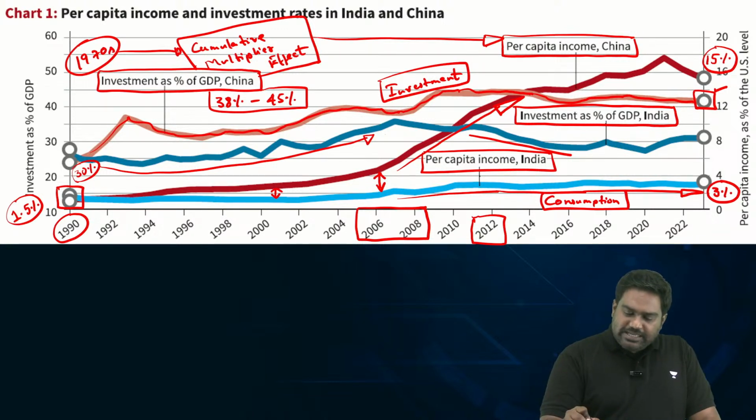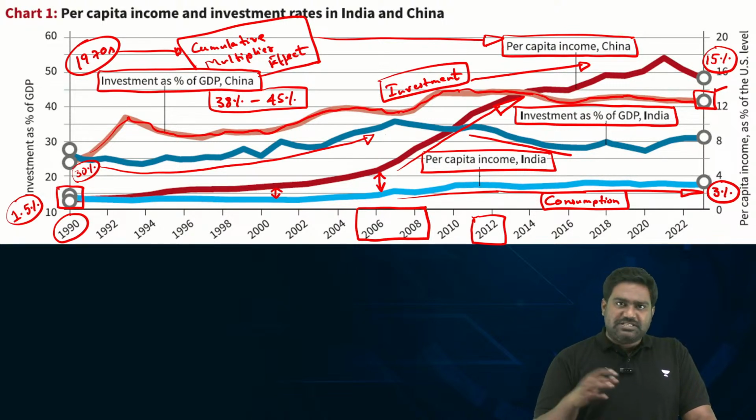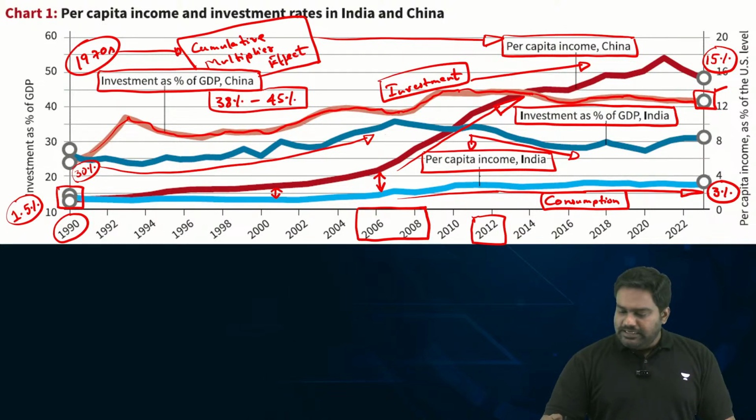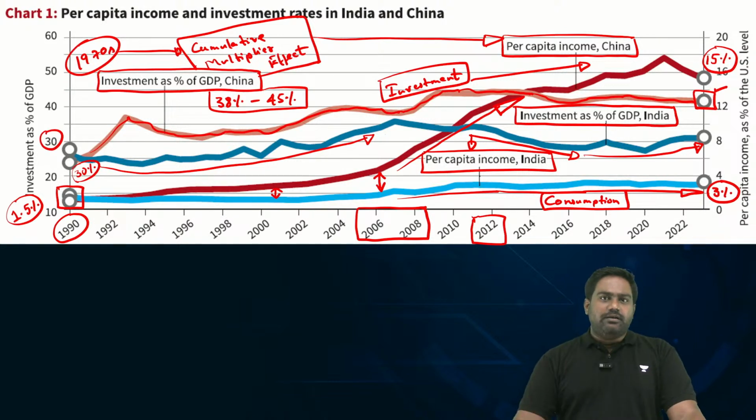Look at China's investment percentage with regard to its GDP rising and maintaining a constant level in the range of 38-39%, growing above 42 to 44%. Whereas India's investment as a percentage of its GDP has fallen after 2012. It has declined, it has come down, and today it's just around 32%.